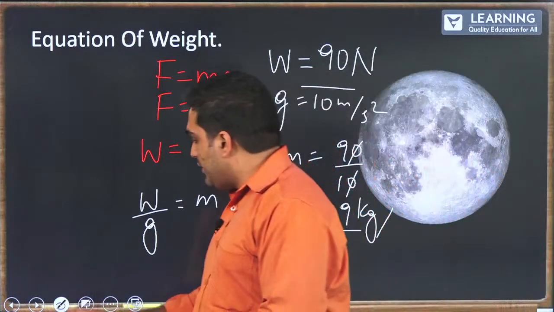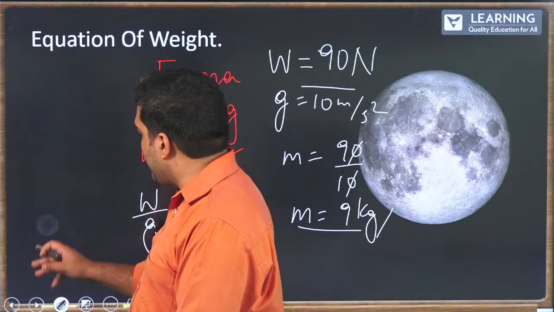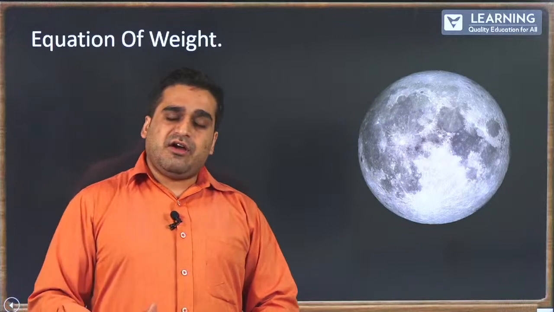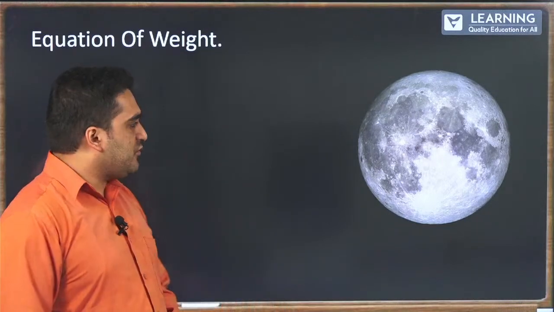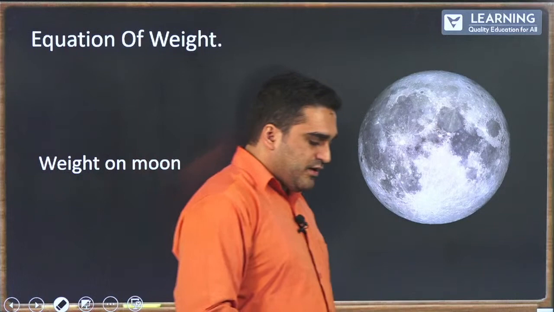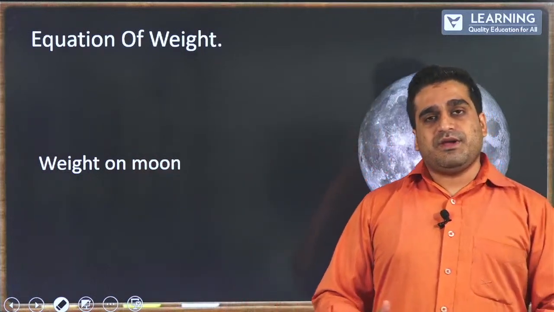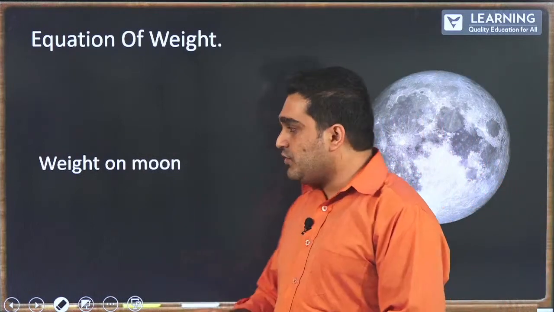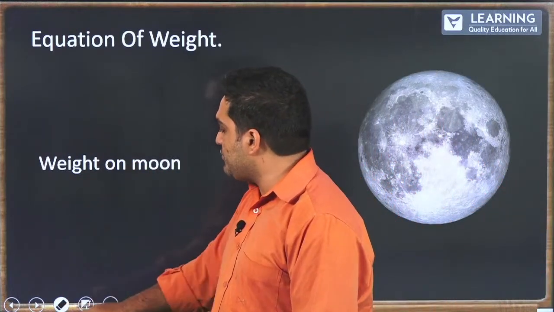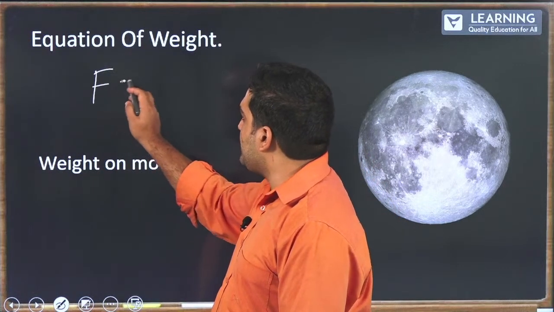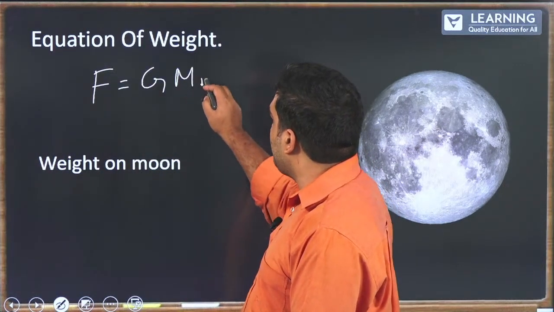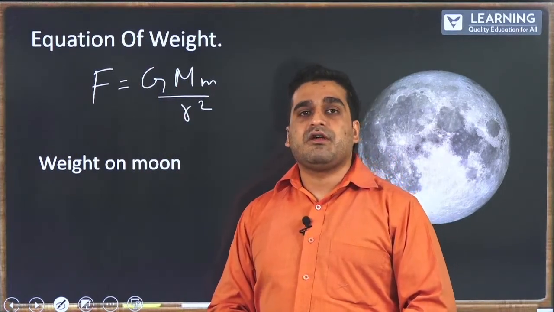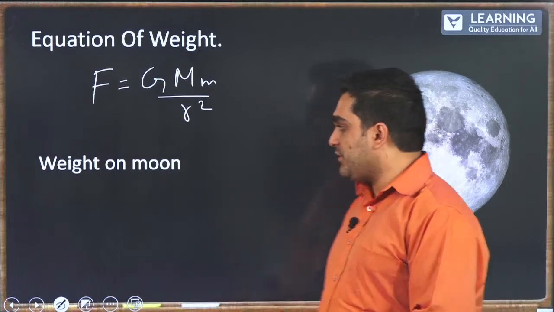Now, moving on, let us try to determine what will be our weight on the moon. How do we measure our weight on the moon? For that, a quick equation. The two ways you can express a force: one way which we did was mass times the acceleration. The other way you can express a force is by using F equals G m by r square. I hope you remember this, which is called the universal law of gravitation.